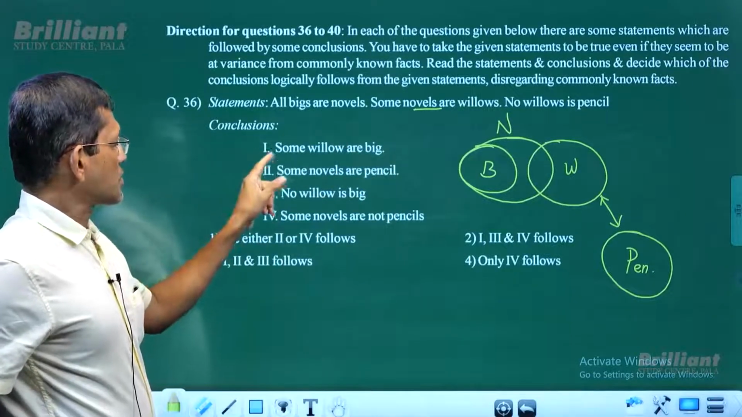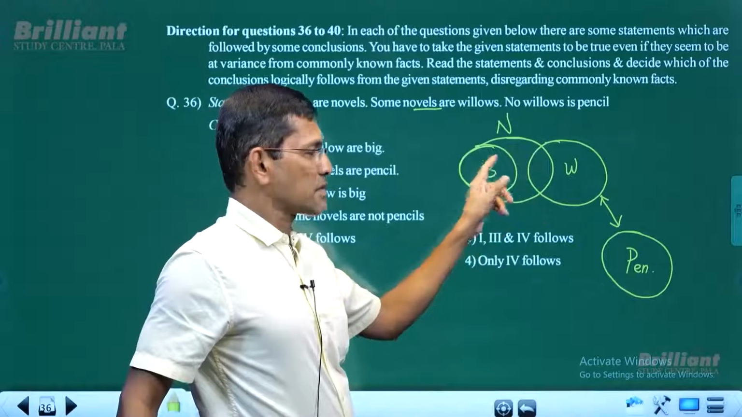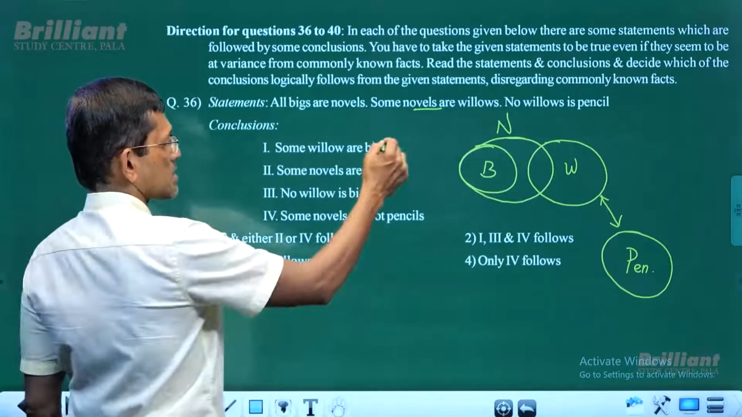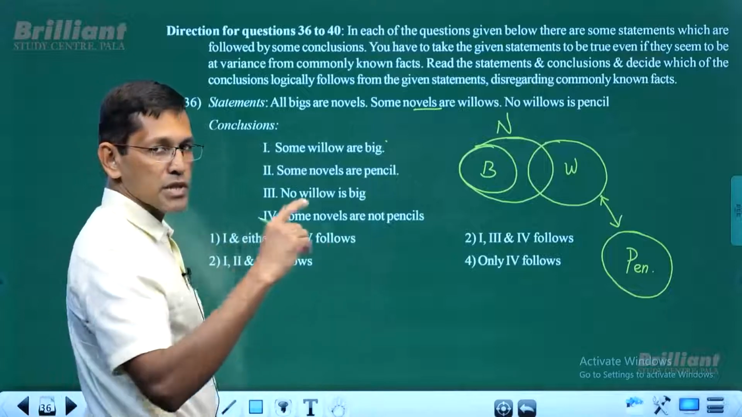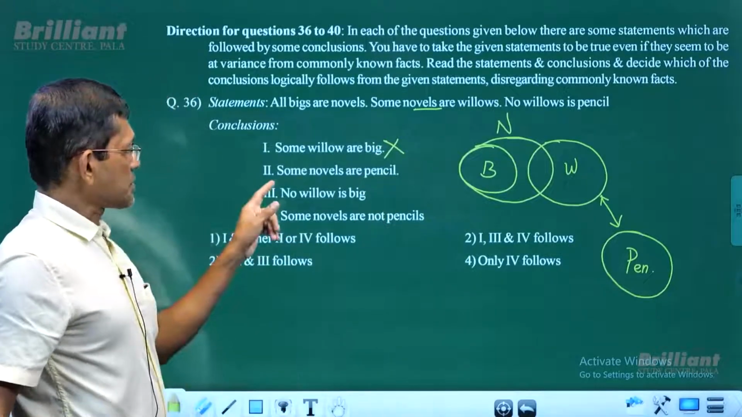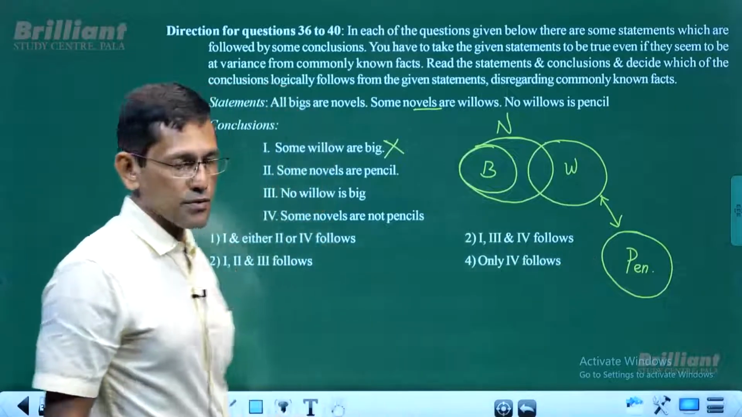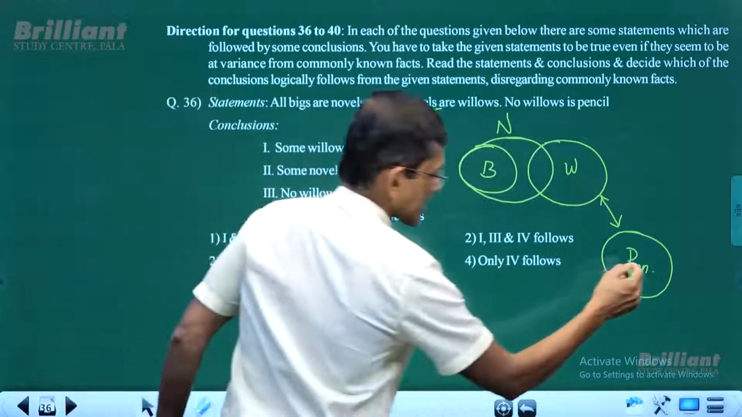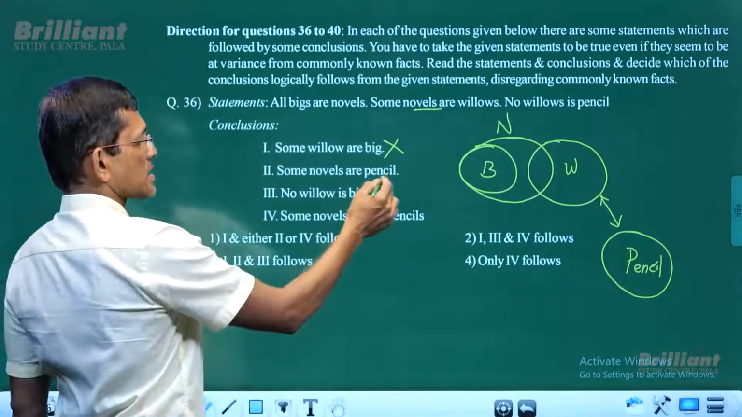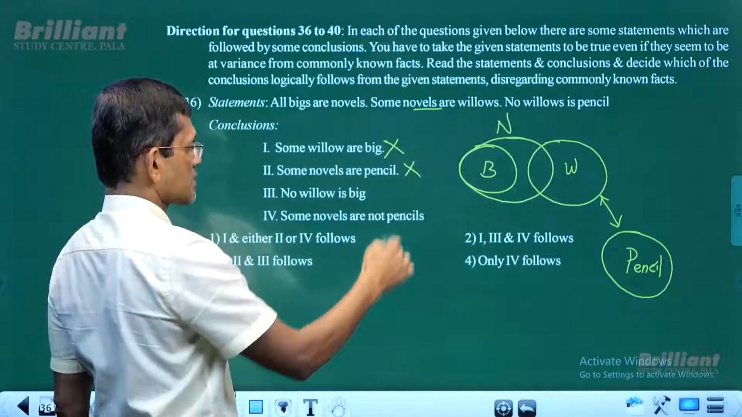Now we look at the conclusion. Some willow are big. Some willow, are they big? Is there an intersection between willow and big? There's no intersection. That means some willow are big is invalid. A positive conclusion, invalid means it doesn't follow. Number 2, some novels are pencils. Some novels, are they pencils? Absolutely no. So some novels are pencils. Again, that is invalid. Positive conclusion, invalid, doesn't follow.